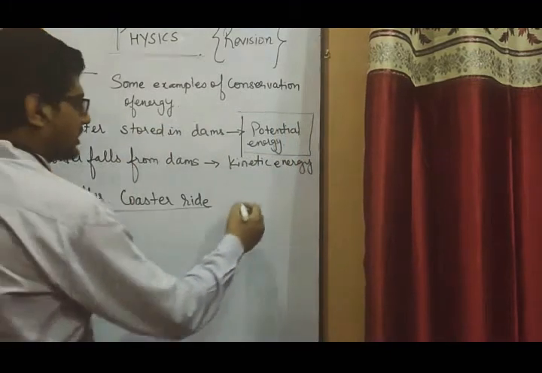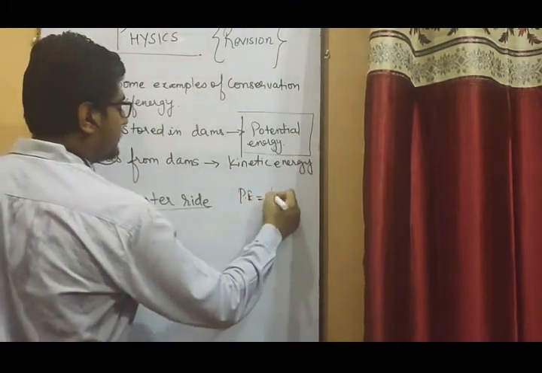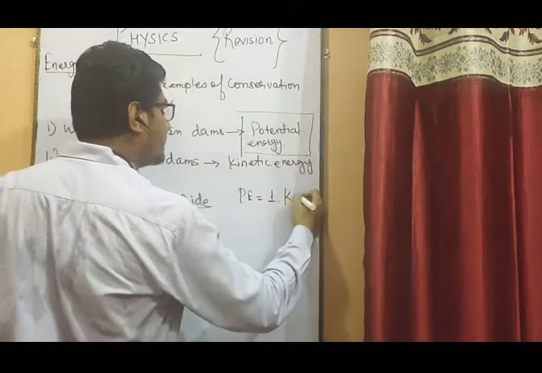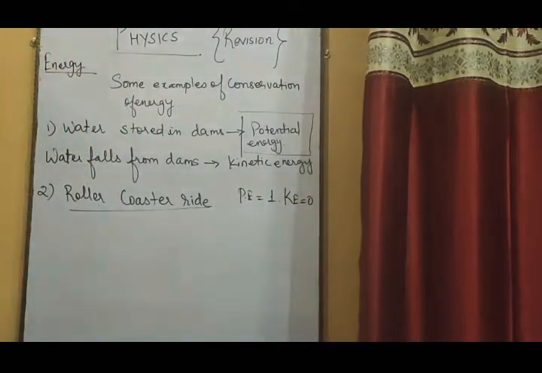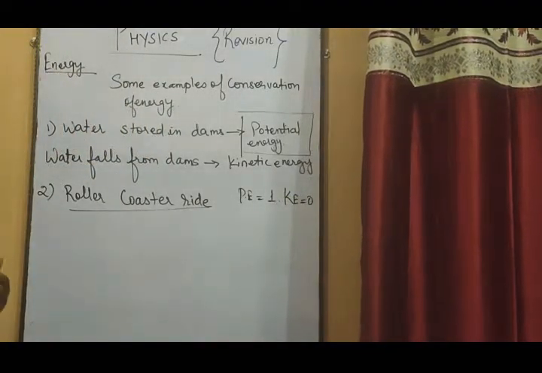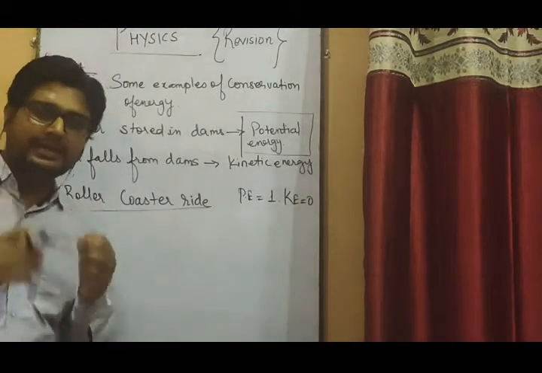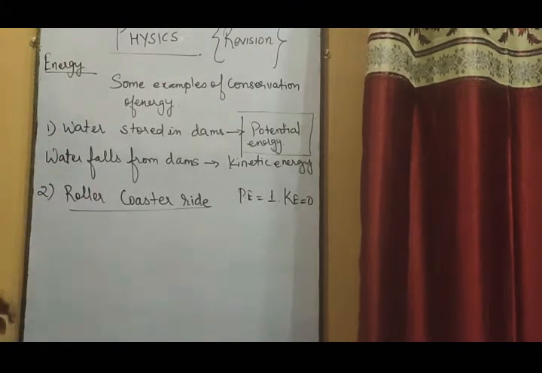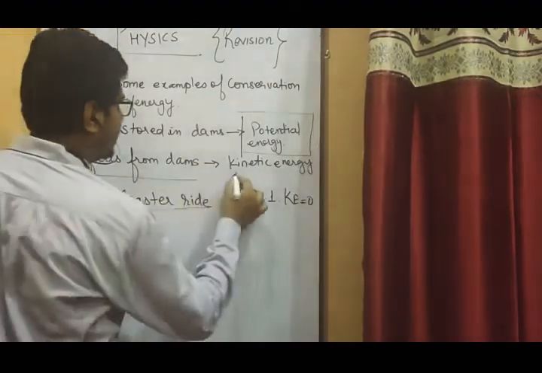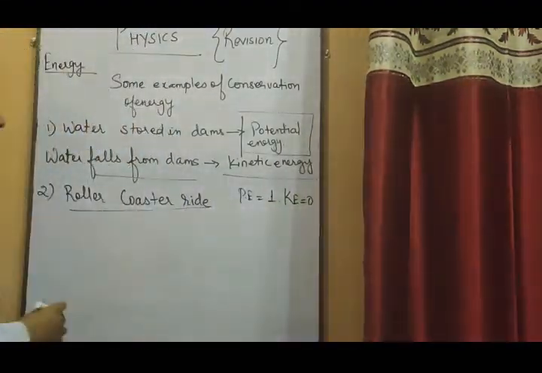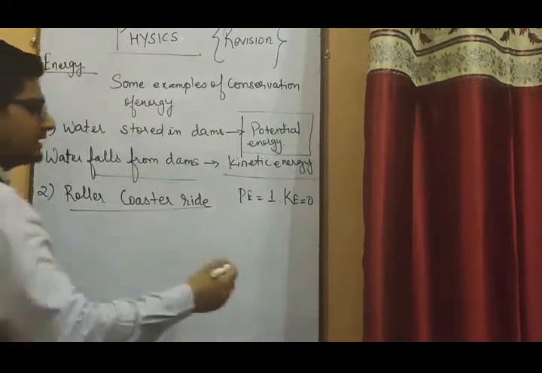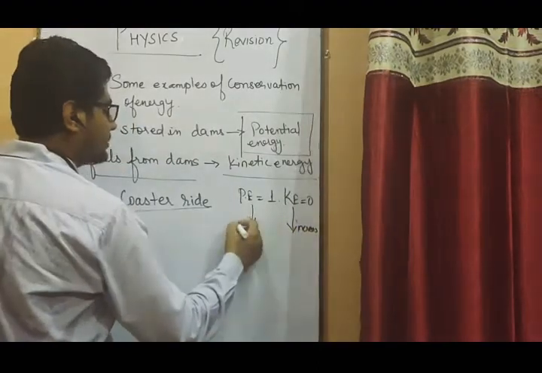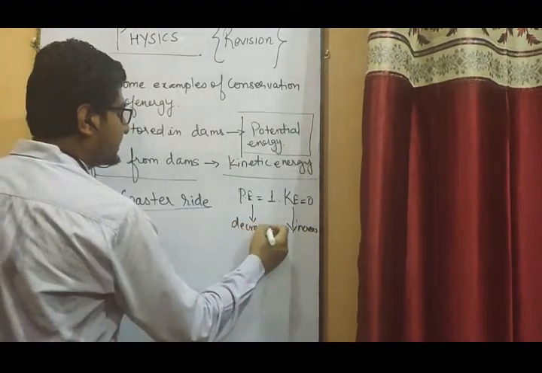In this situation the potential energy will be 1, meaning it is full of potential energy. Since the water is not flowing, the kinetic energy is 0. But as soon as the water is allowed to flow from the dam, since the water is moving with a huge speed, it has kinetic energy. And as the water is falling, the kinetic energy is increasing, whereas the potential energy is decreasing.